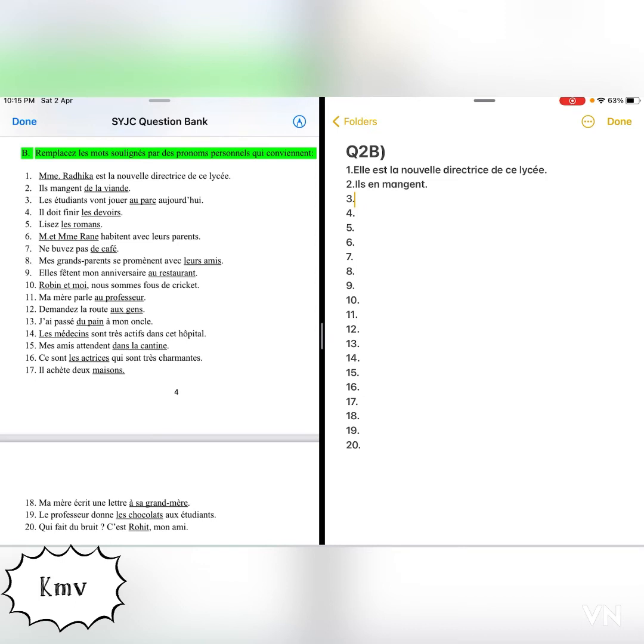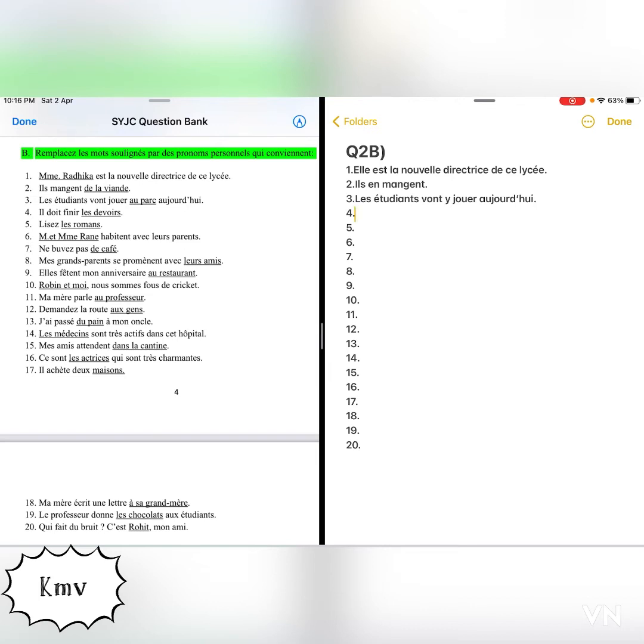Just like in the sentence you say il y a, that y represents a place. So here we will replace au parc with pronoun y. So the answer will be les étudiants vont y jouer aujourd'hui.